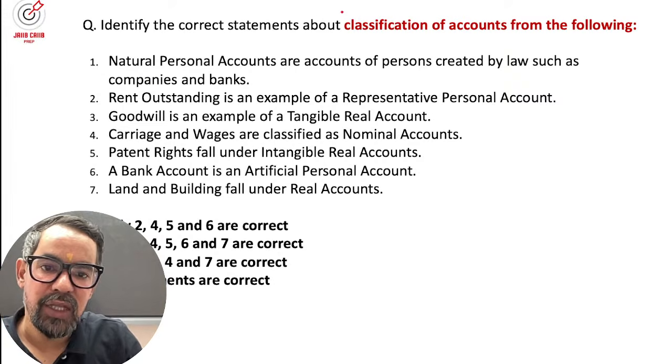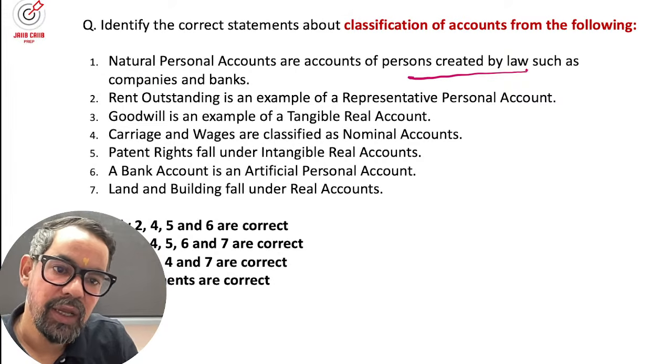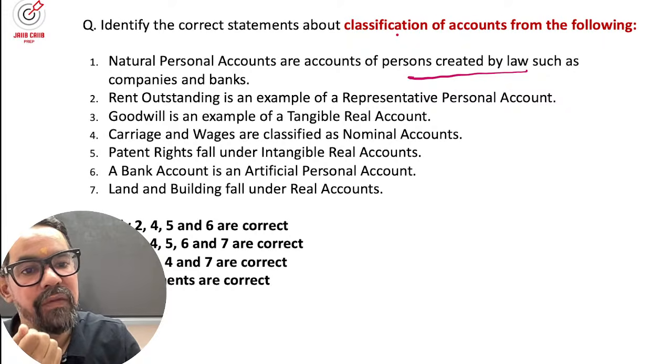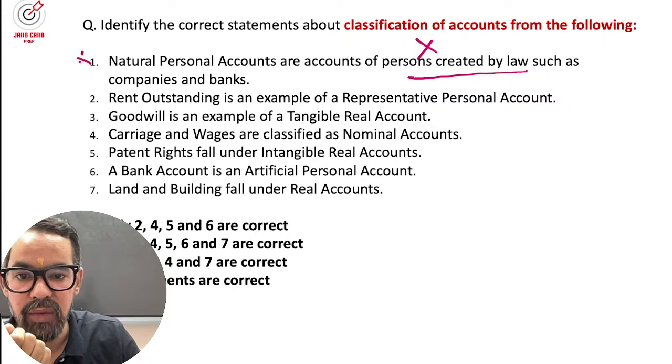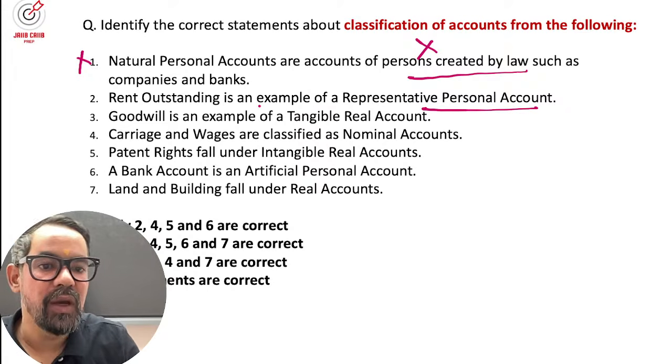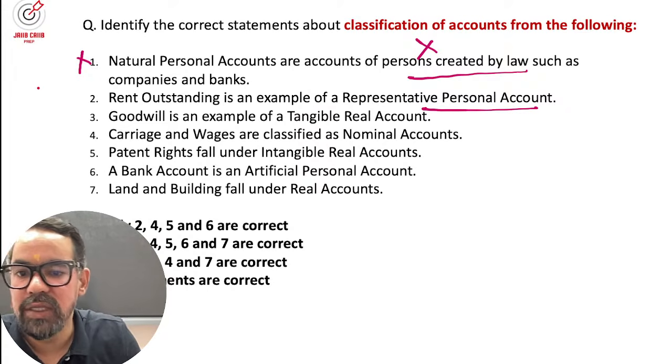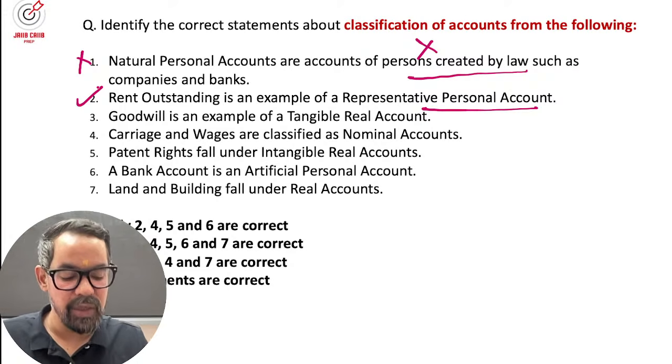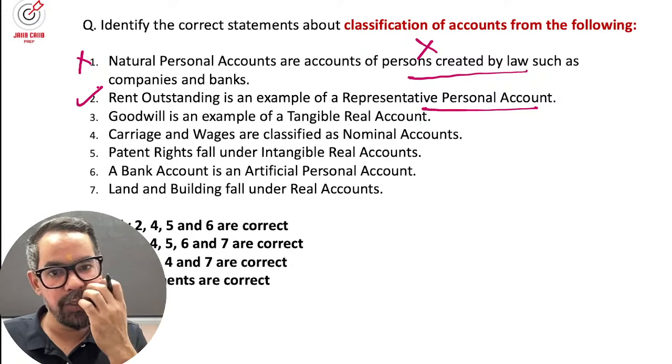So first, natural personal accounts are persons created by law. No, they are artificial persons, right? The first statement is wrong. Rent outstanding is an example of a representative personal account, which is 100% true. The representative is basically one which represents an artificial or natural person.